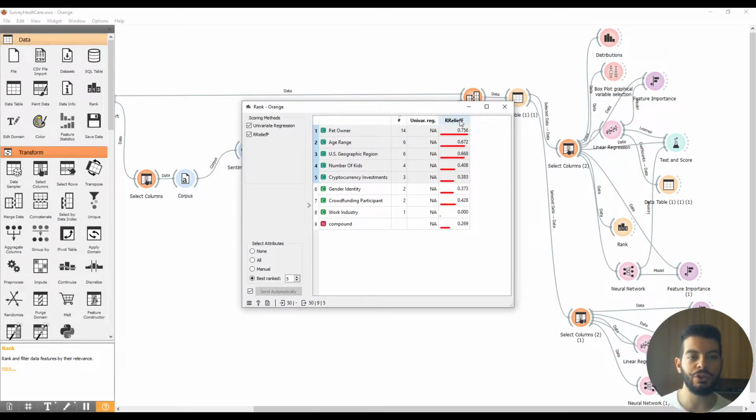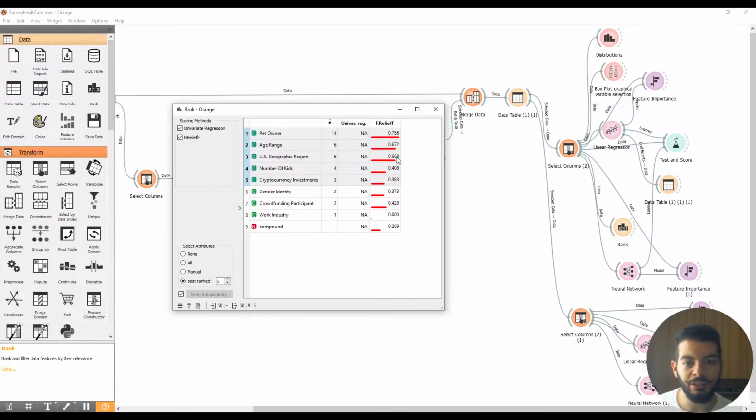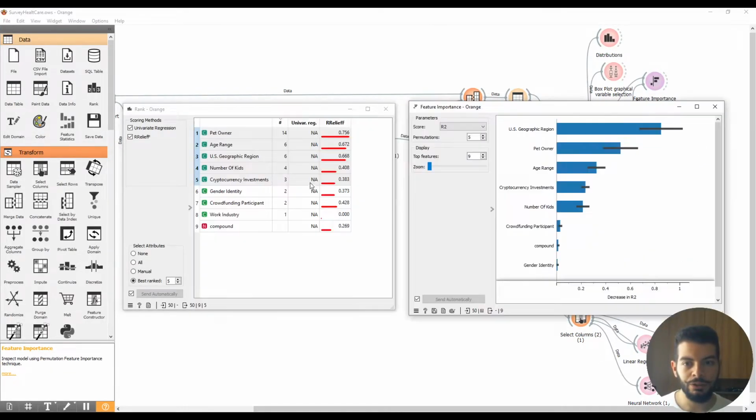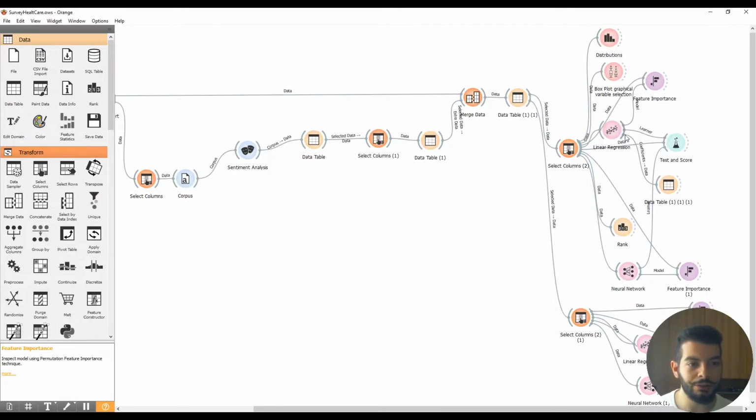Here you see it uses a method I never heard of, in all honesty, and we see that we have, I would say, 4 variables we could select, and if we check this against the feature importance, you see that more or less they agree. So the 2 models I built unfortunately have 2 kinds of feature importance, and this is another reason why I don't use it. It is a purely descriptive metric that depends on the model. That is not the case for the significance of the correlations, for example.